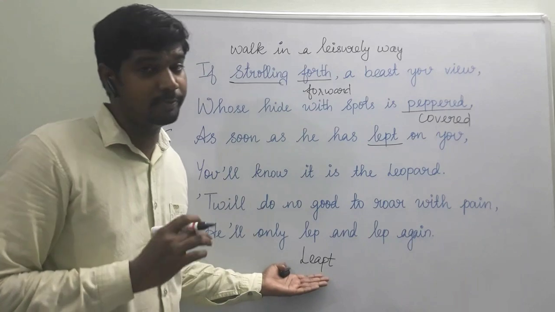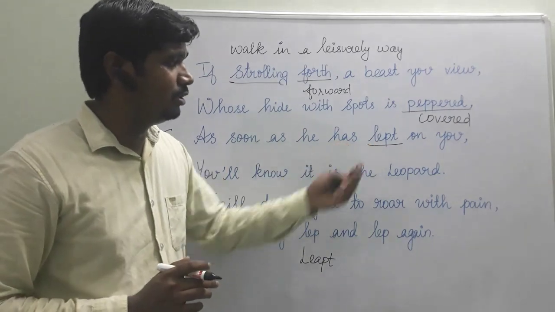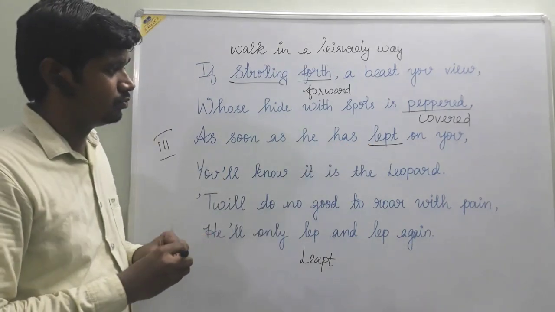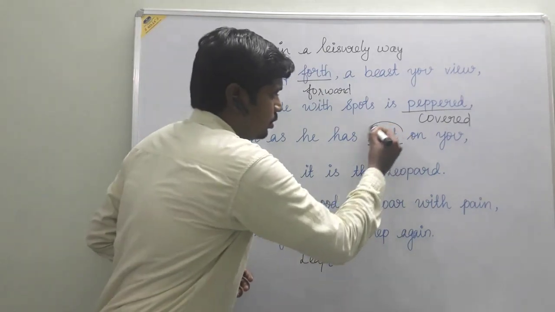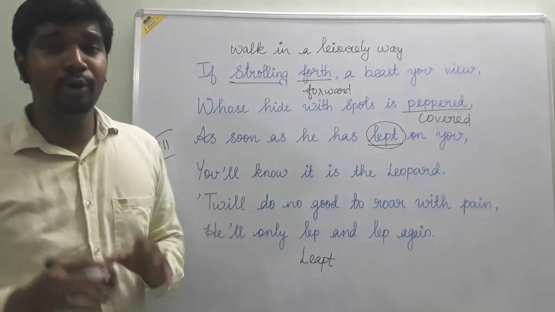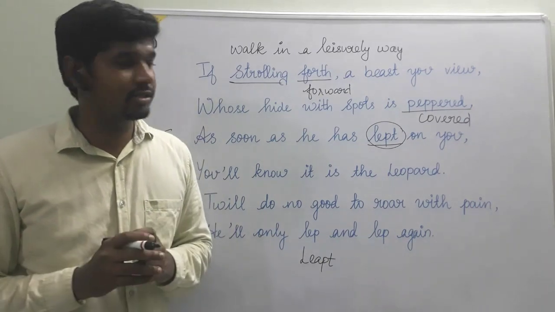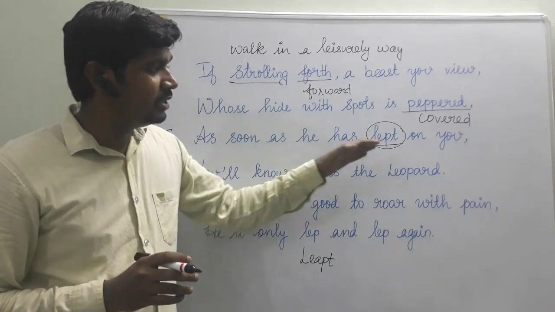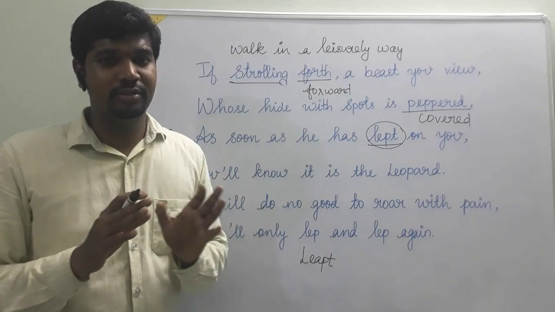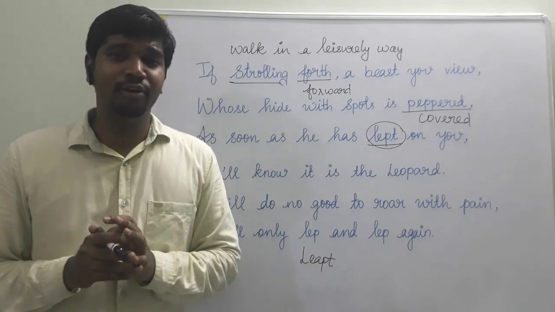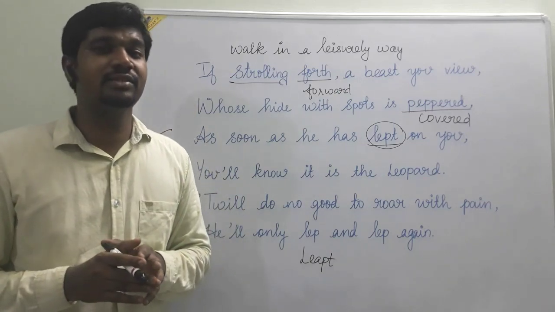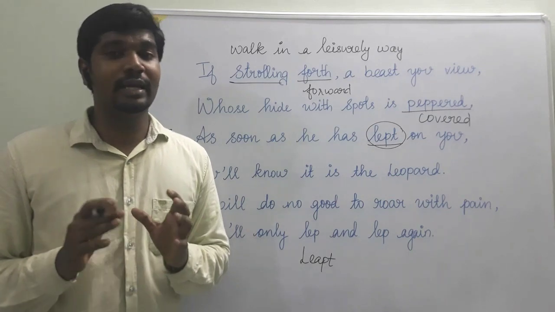This is the correct spelling actually, but here to make it more rhythmic, the poet has changed the spelling of this word for his convenience. This sort of changing of spelling for the convenience of the writer is termed as poetic license.